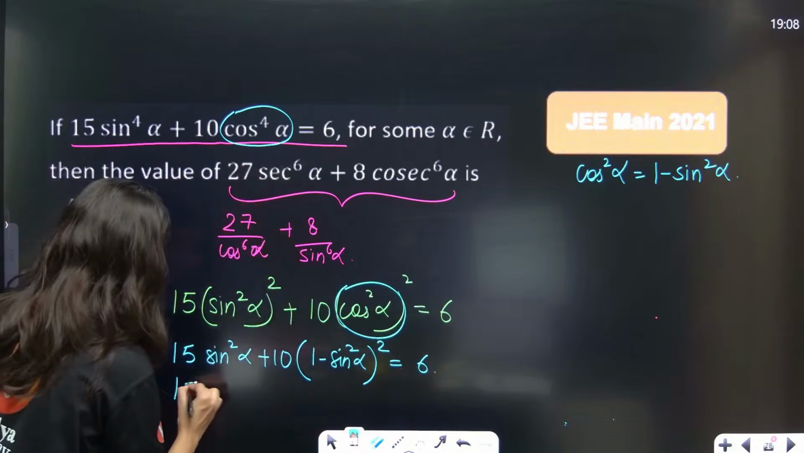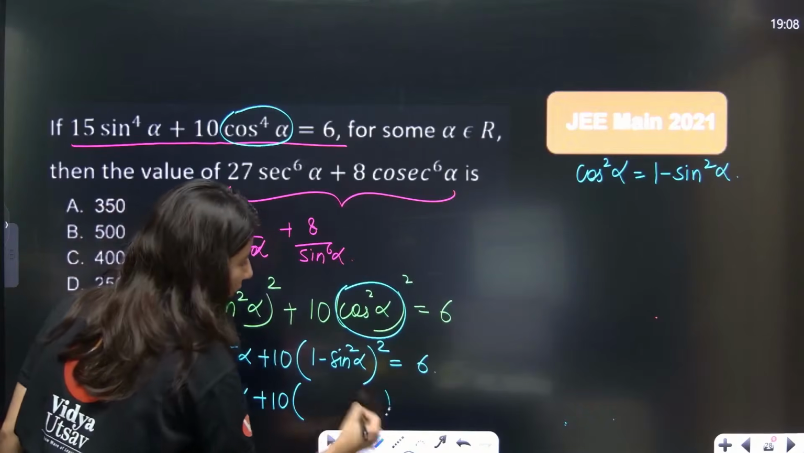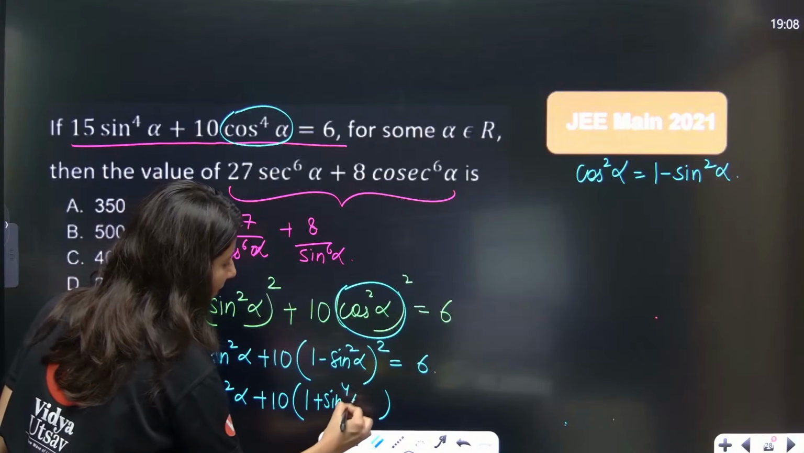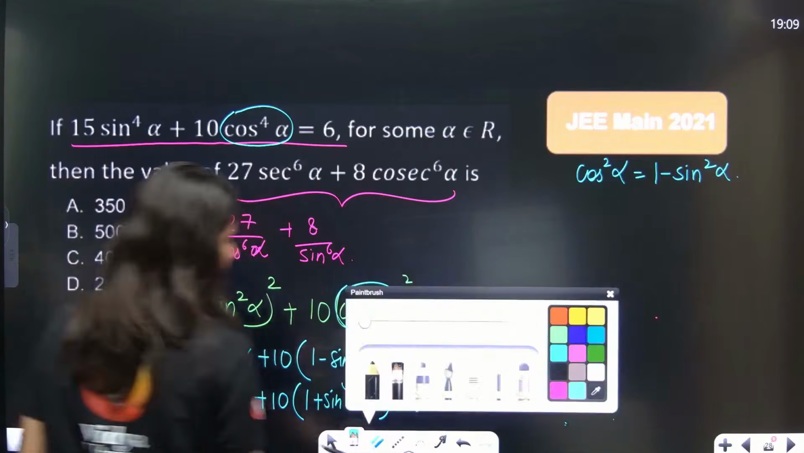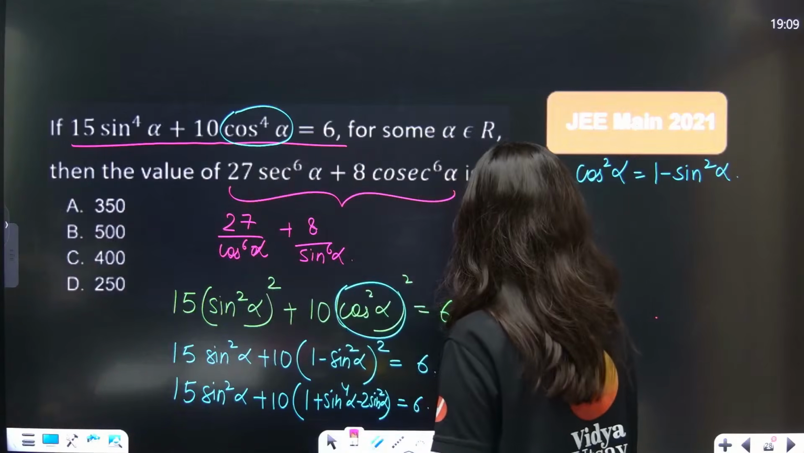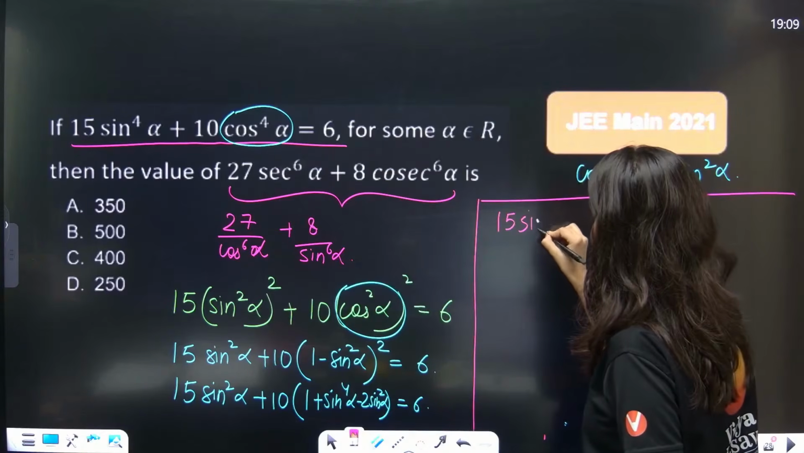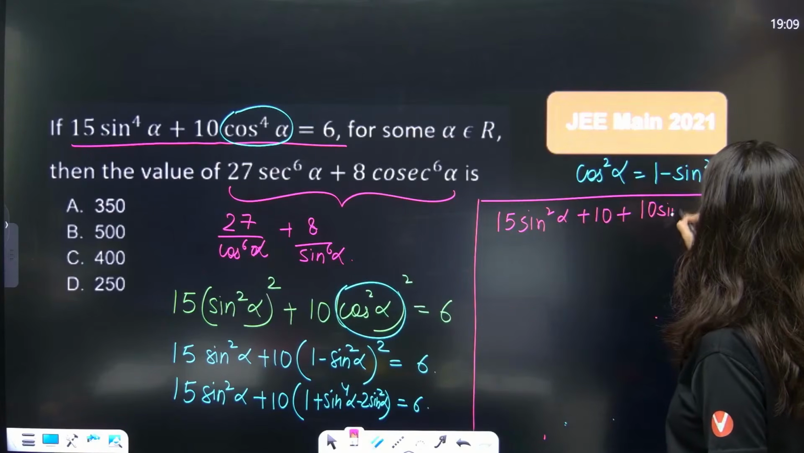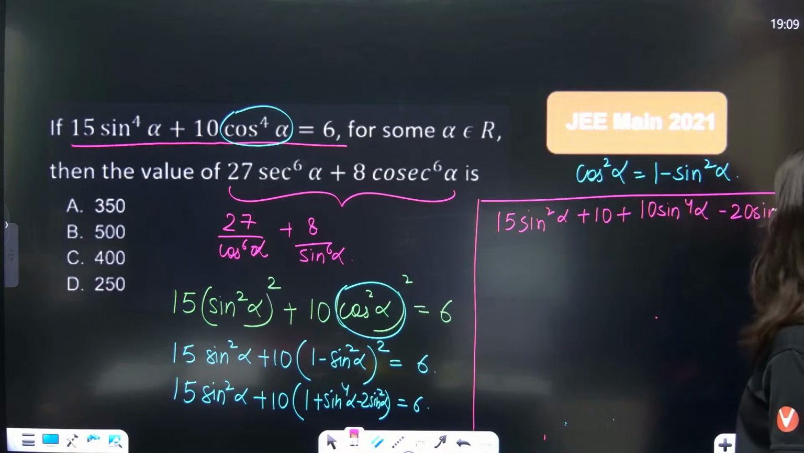Keep solving it. 15 sine square alpha plus 10. Now there is one more square, a minus b whole square. So 1 plus sine power 4 alpha minus 2 sine square alpha is equal to 6. Everybody, yes, getting it? Now what you can do is just solve. 15 sine square alpha plus 10 plus 10 sine power 4 alpha minus 20 sine square alpha is equal to 6.